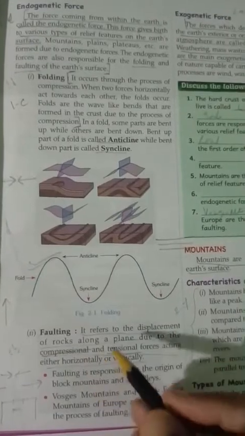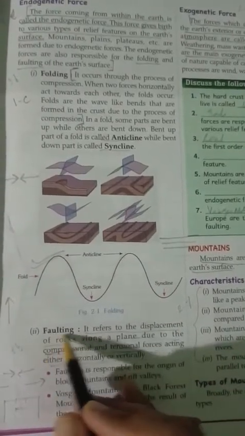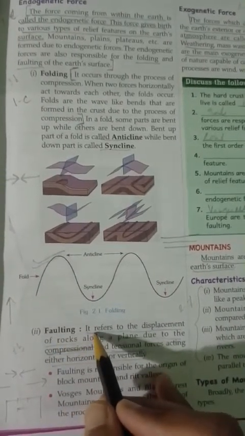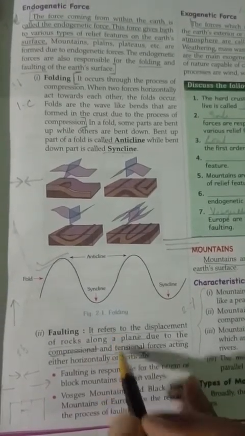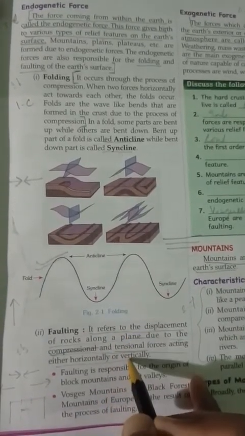Then faulting, you will write down the explanation. First heading you will give faulting, then the explanation is it refers to the displacement of rocks till vertically. This is the entire explanation you will write down under faulting, and the diagram that I have already shown you here, again I am showing you, this is the diagram you will do under faulting.